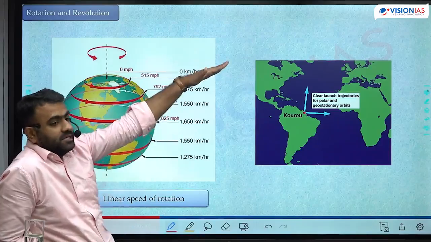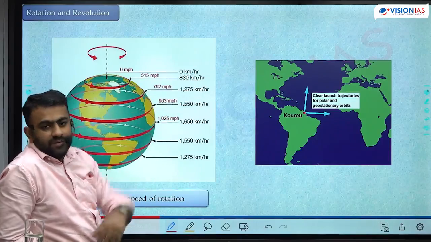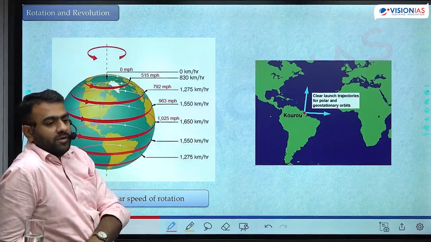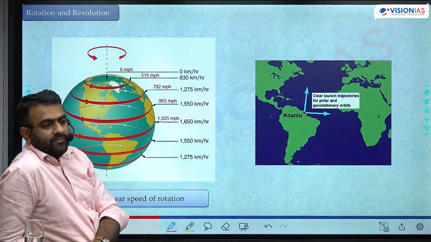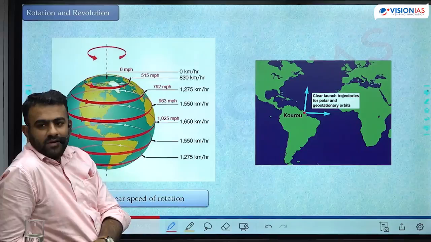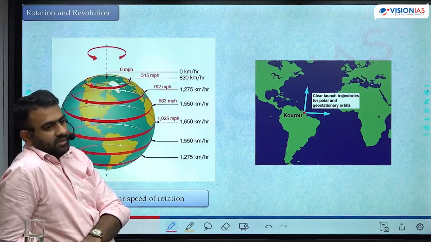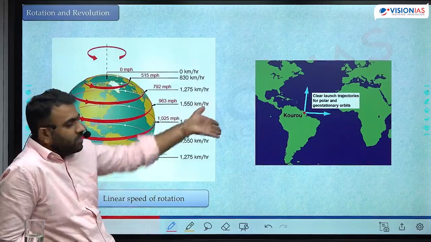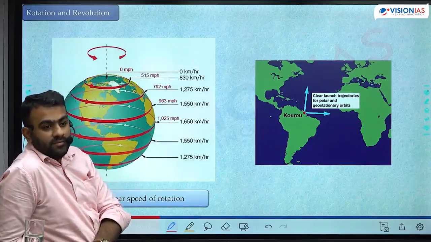Let's say European countries, they have to cross the Atlantic Ocean, come this way and launch from here. Just to save some rocket fuel. Why? If you launch near the equator, you will take lesser fuel, right? Why not spend some more fuel over there in your country only and launch it? Because you are spending more time and more money here to transport them.